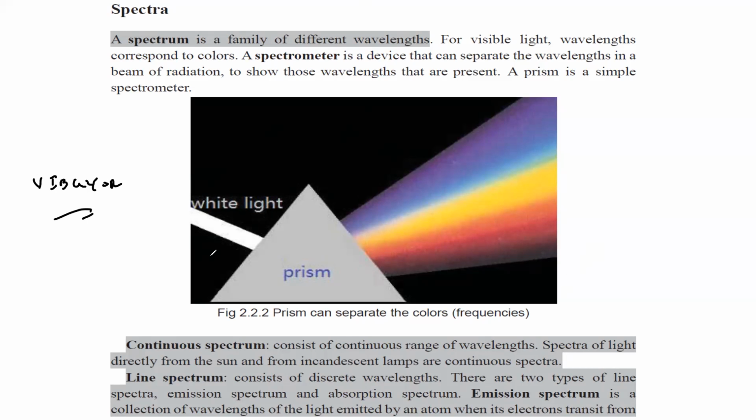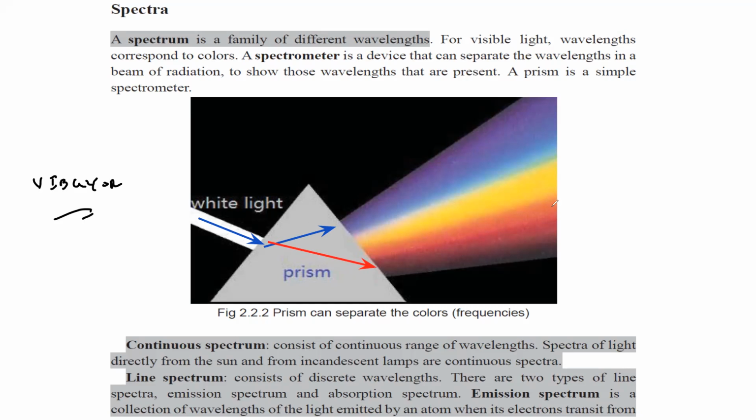And as a result, when we pass this white light, the violet bends the most as the white light enters from here. So the violet bends the most and red bends the least, and it splits into its components. So violet color has a different wavelength, red color has a different wavelength, and blue, green, yellow, orange, red, they all have different wavelengths. So when we get a combination of different wavelengths all together, what do we call that? We call that a spectrum.